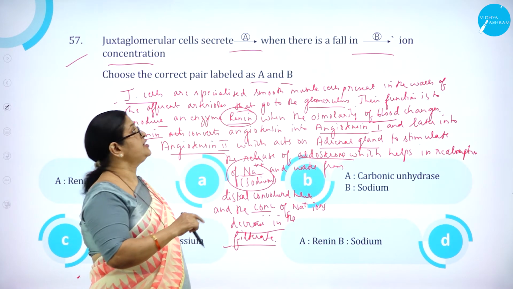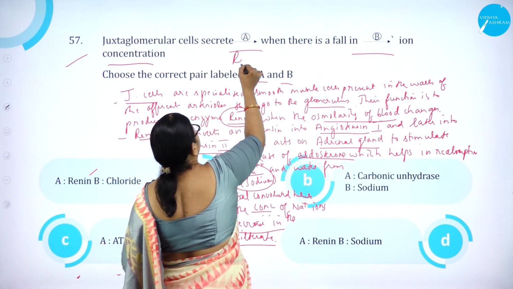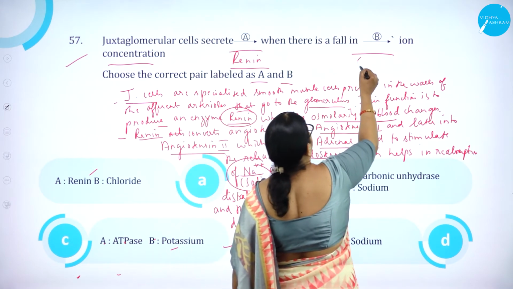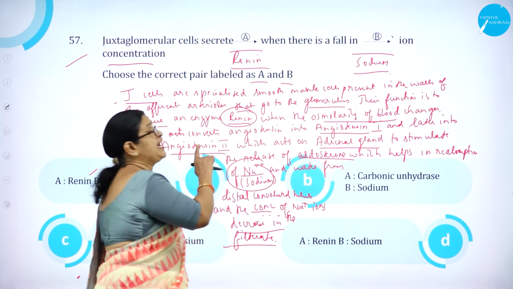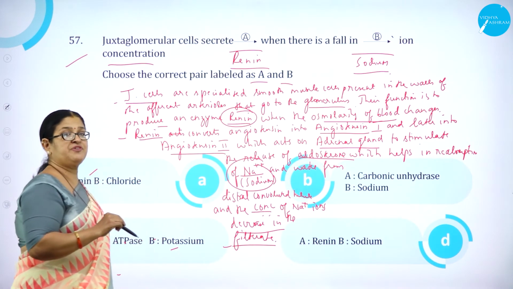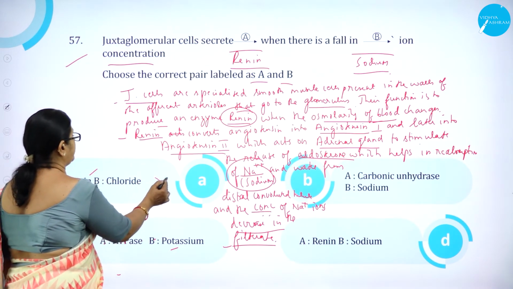Fall in what? So here juxtaglomerular cells secrete A. What is it? Renin. So when there is a fall in sodium ion concentration, A is renin, B is sodium. Which is the option having A renin and B sodium? Here renin and chloride is wrong.